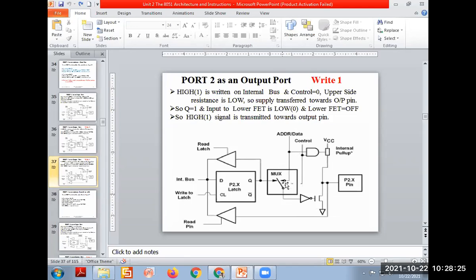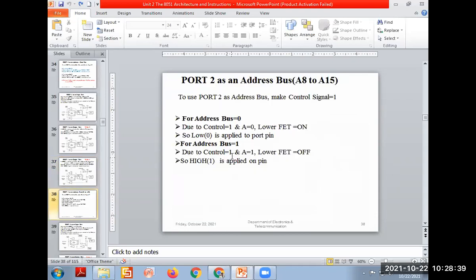And this is 1, which means the output will be 0 and the FET is off. FET off means this 2.x is connected directly to the VCC. Means the port 2.x becomes the address bus and the signal will be high level on that. These are the 2 cases on that pin.